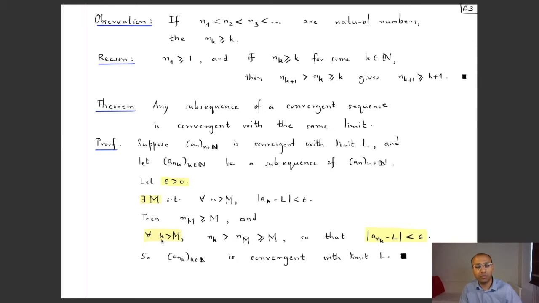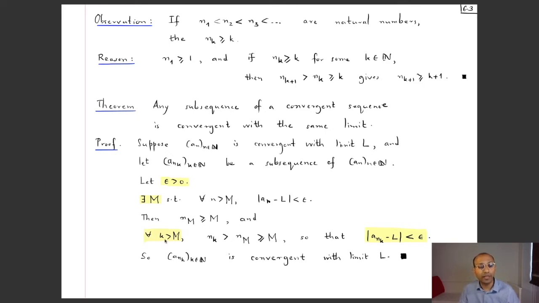So I'm going to show that for every little k bigger than capital M, the kth term of our subsequence, its distance to L, is smaller than epsilon. To do this, first of all, let's notice that for this capital M, n_M is bigger than or equal to M by our observation over here, right?